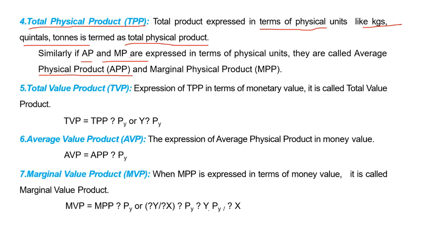If average product and marginal product are expressed in physical terms, they are called average physical product and marginal physical product.